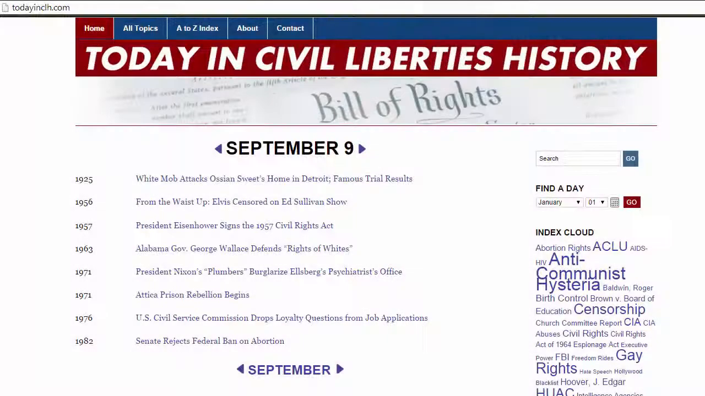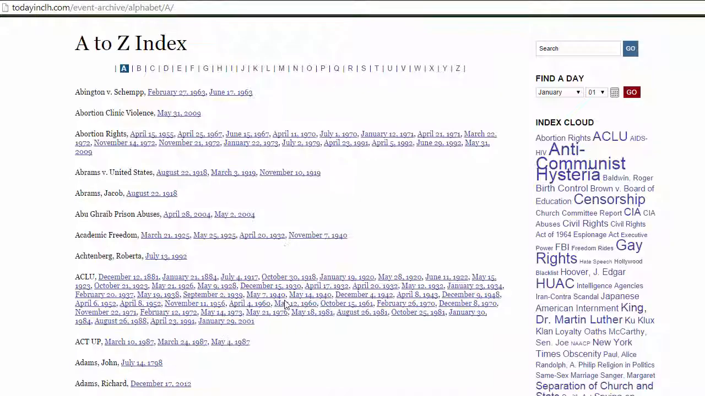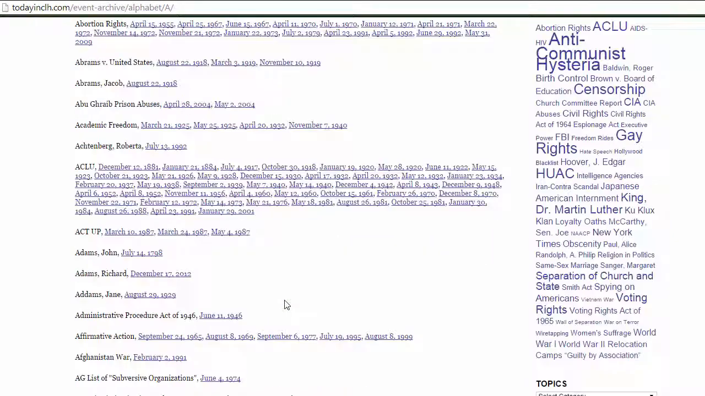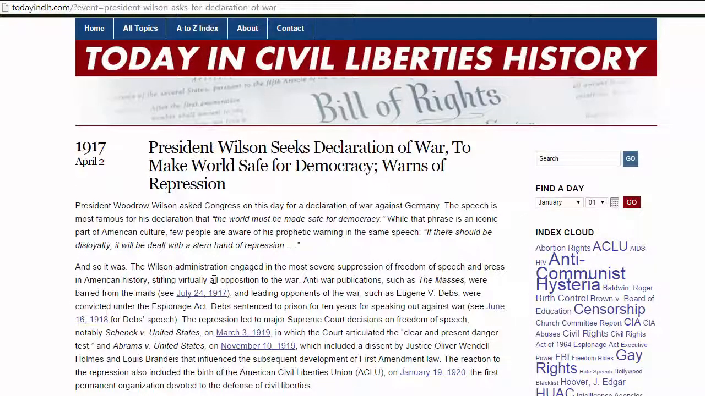Hi, I'm Sam Walker, and I've created a website, Today in Civil Liberties History, which has important events in civil liberties history for each day of the year. That includes the terrible assaults on our rights and also the many struggles and great victories that have helped expand our liberties. April 2nd, 1917, President Woodrow Wilson gave a speech where he famously called for a war to make